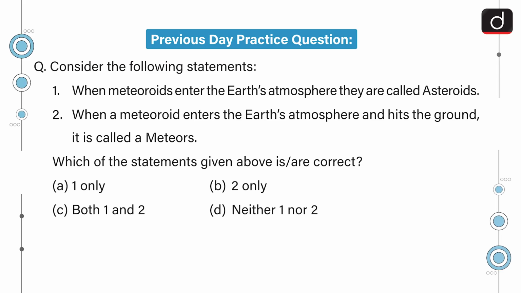Let's begin with the previous day practice question first. The question was, consider the following statements. 1. When meteoroids enter the Earth's atmosphere, they are called asteroids. 2. When a meteoroid enters the Earth's atmosphere and hits the ground, it is called meteors. Which of the statements given above is or are correct? 1 only, 2 only, both 1 and 2, or neither 1 nor 2. The correct answer is option D, neither 1 nor 2.